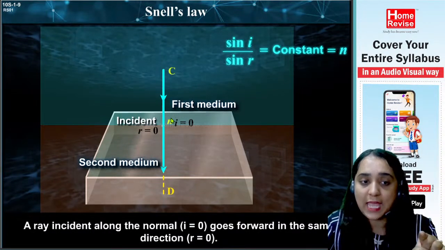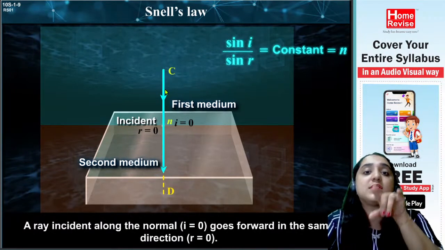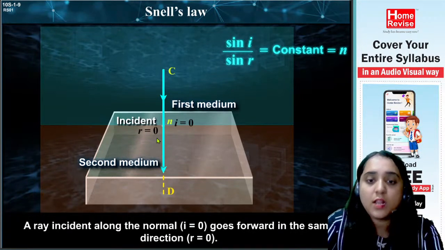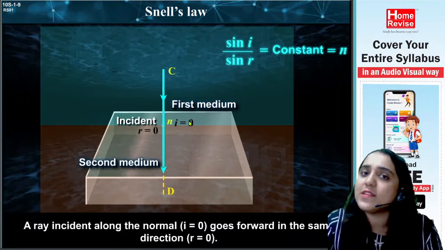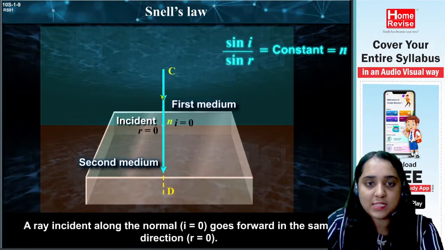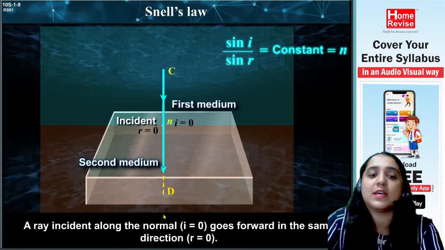But here they are saying that if the incident ray is making a 0-degree angle, the refracted ray will also be 0. That means if the incident ray is coming to the glass slab, it will go out of the glass slab in the same way.